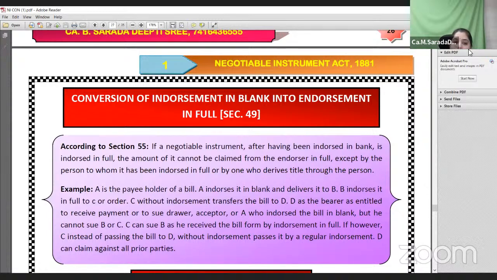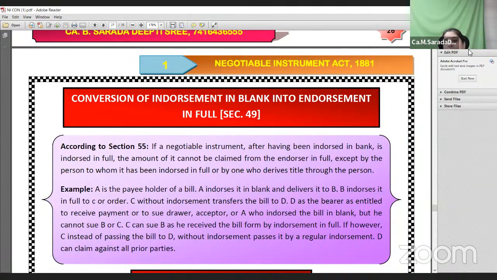C, without mentioning his name, transfers the instrument to D as a bearer. Now, A has endorsed the instrument to B. B endorsed it to C. Now C wanted to endorse it to D. Here A endorsed in blank to B. B, what he has done, instead of giving his signature in that particular blank column, he mentioned the name of C. It means that the instrument has been transferred to C.